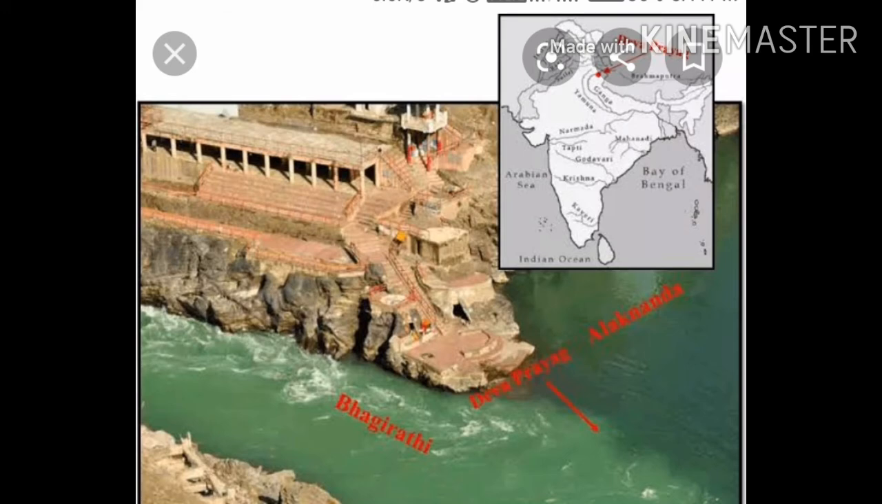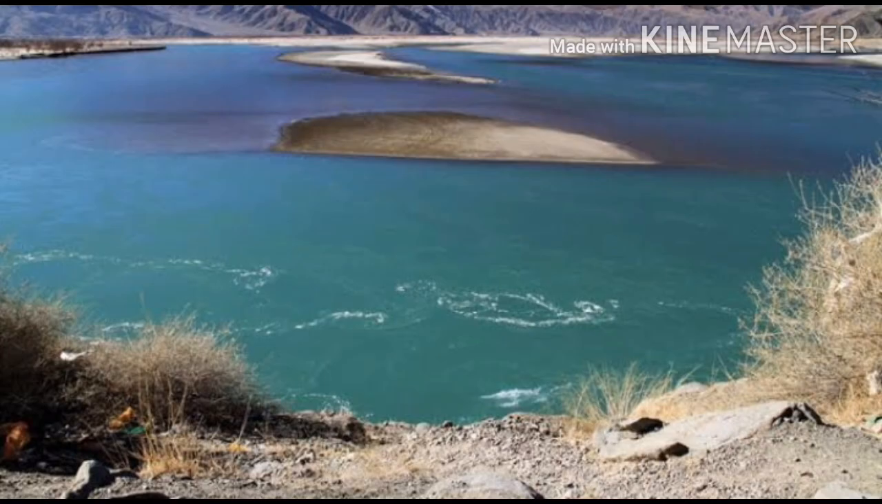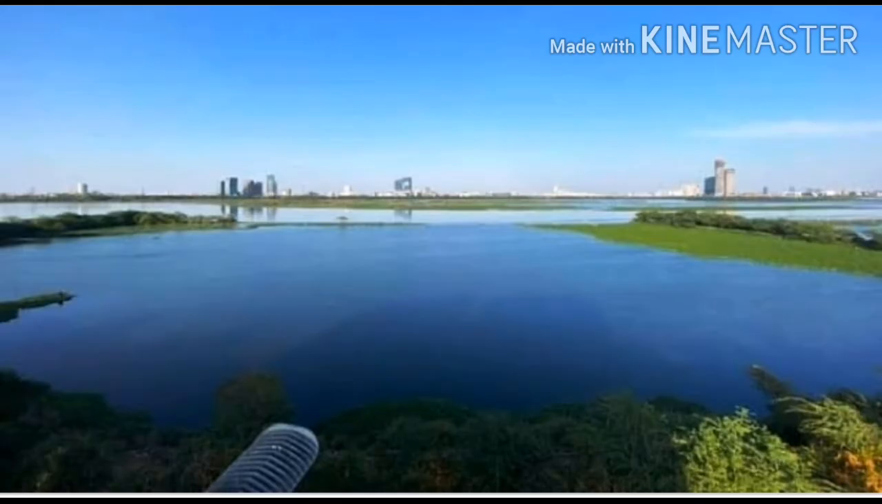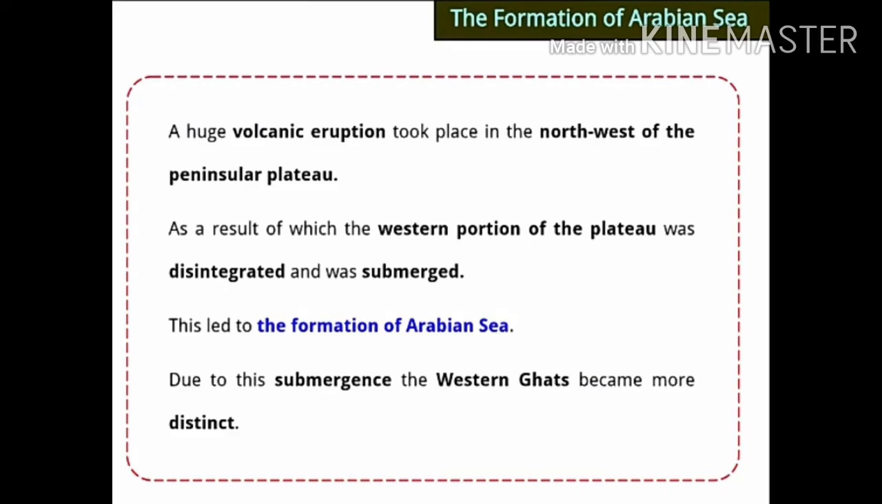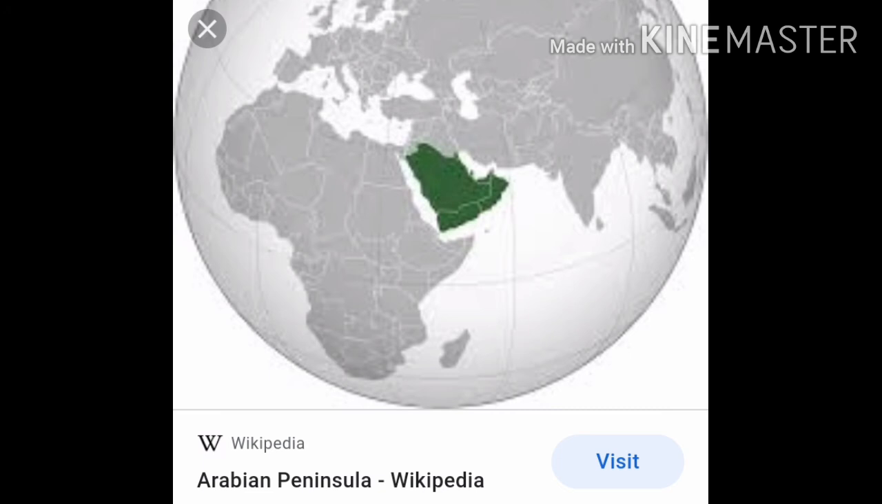A huge volcanic eruption took place in the northwest of the peninsular plateau. Peninsular plateau, I have already told you that on 3 sides it has water. It is covered by water. So in the northwest side of the peninsular plateau, what happened? Volcanic eruption. A huge volcano came out. Due to that volcano, the western portion of the plateau was disintegrated and submerged. It was separated from there and it fell into the water. Because of that, this led to the formation of Arabian Sea.